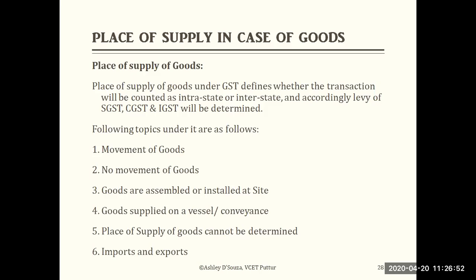Please remember, the following six topics are covered under this: movement of goods, no movement of goods, goods assembled or installed at site, goods supplied on a vessel or conveyance, place of supply of goods that cannot be determined, and imports and exports.